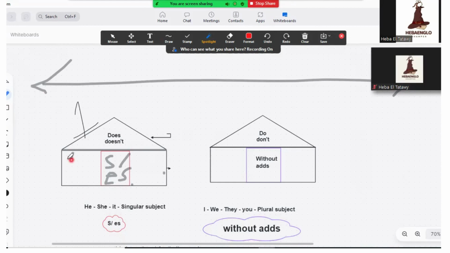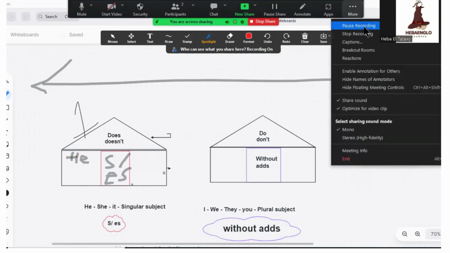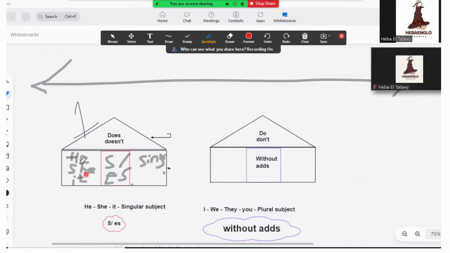After we put he, she, it, and the singular subject, it means only one, like Mona, Ahmed, John, Jane.